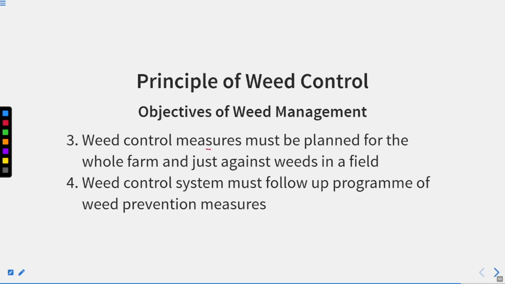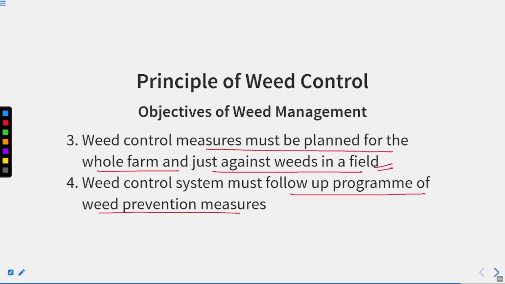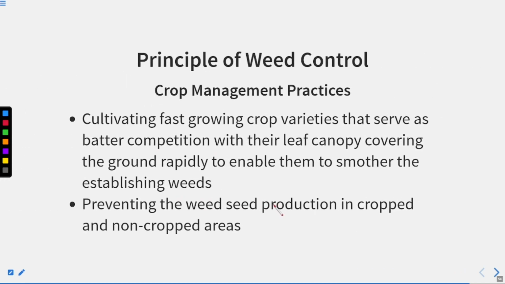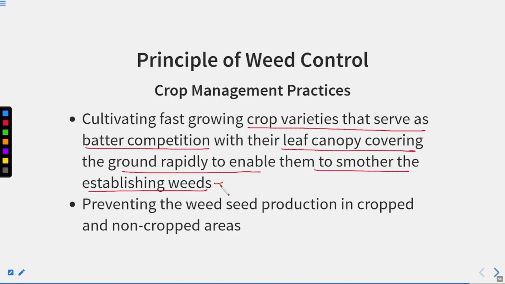Weed control measures must be planned for the whole farm and not just against weeds in a single field. A weed control system must follow a program of weed prevention measures. So these are some of the things that we must control. Cultivate fast growing crop varieties that serve as better competition, with their leaf canopy covering the ground rapidly to enable them to smother the establishing weeds, right?